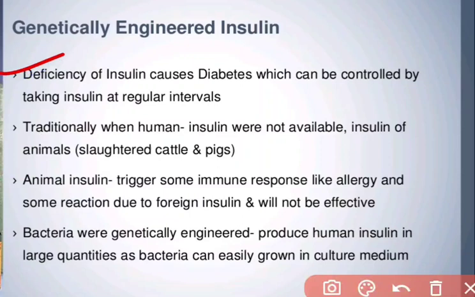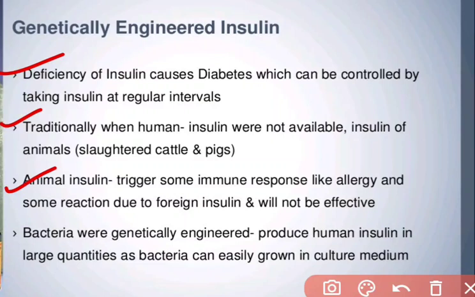So traditionally, when human insulin was not available, insulin of animals, that is slaughtered cattle or pigs, was isolated. At that time insulin of animals could be used. But what was the problem with animal insulin? Animal insulin triggers some immune responses like allergy and some reaction due to foreign insulin, and so will not be effective.